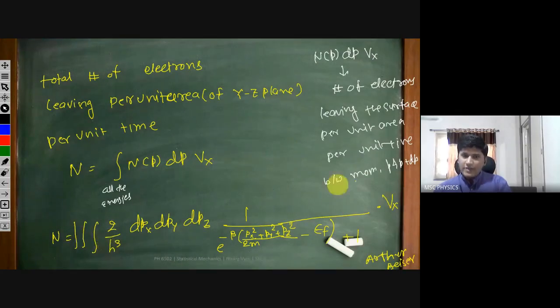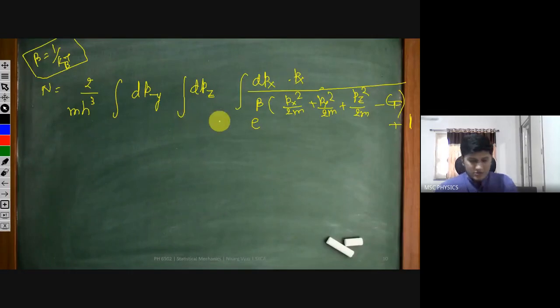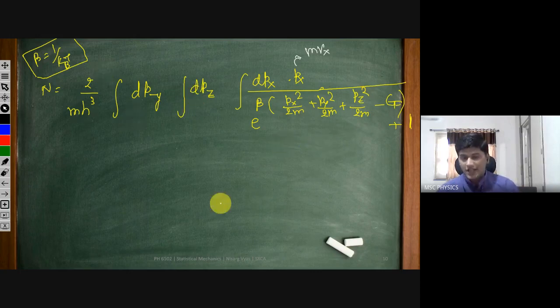So I divided by m and multiplied by m, and m into vx, I made it px. That's where I did some modifications. In your book, there are so many typing errors in this section again. So try to follow my derivation, and if you are not following, try to ask me at any place. But your book has some serious typing errors in this section.